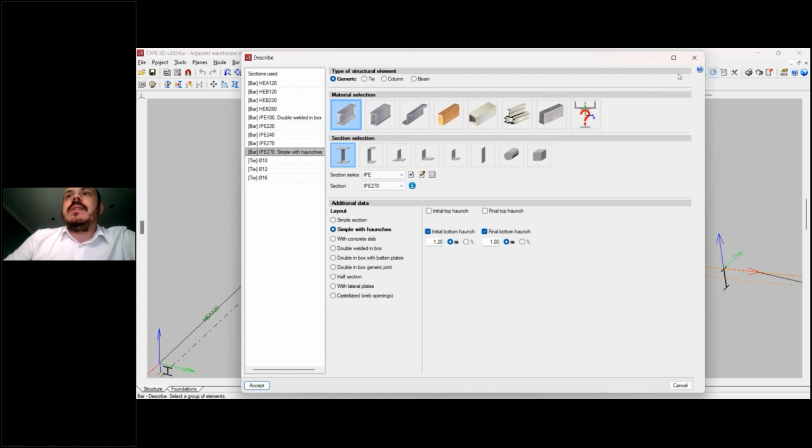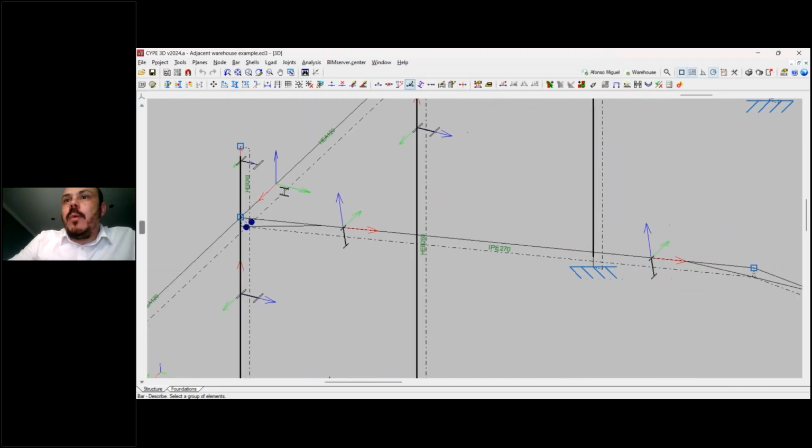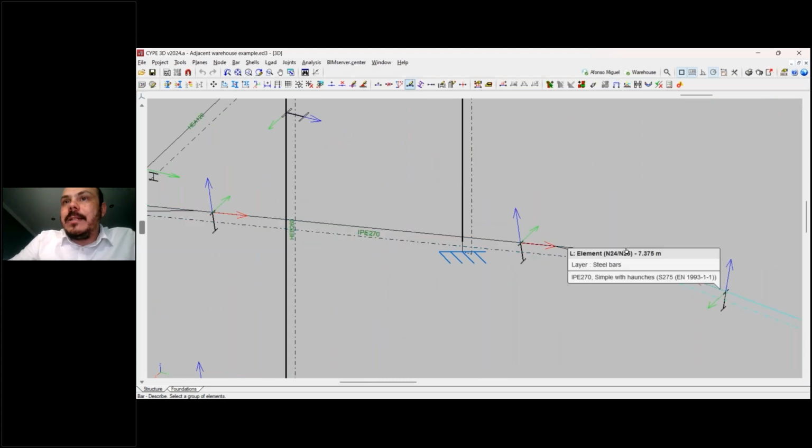Okay, the haunches are some reinforcements that we can create in the initial or in the final part of the bar, or in the top or in the bottom of this bar, to have a better connection. Okay, so in this case, for example, this bar, I have this haunch here, and I have another one that was here in the end of the bar.